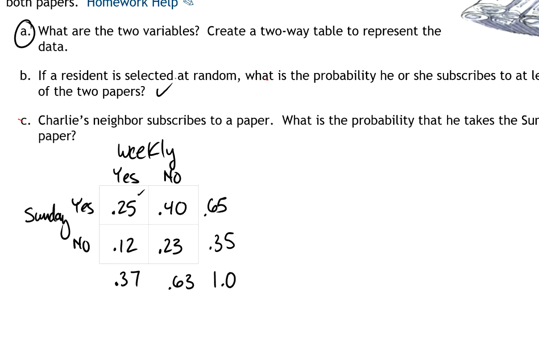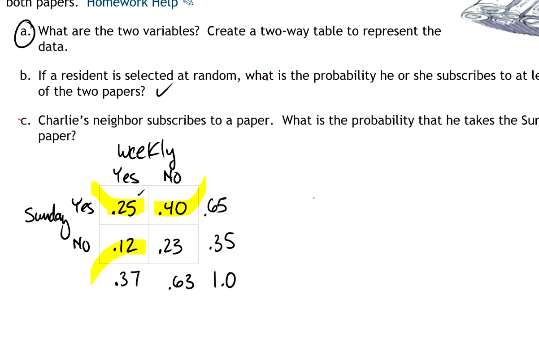So that would look like this. This would be people that are subscribing to both papers. These are the people that are subscribing to the Sunday only paper. And right here, these are people that are subscribing to the weekly only paper. So if I combine those numbers, and since these are all percents, I should get the answer here.